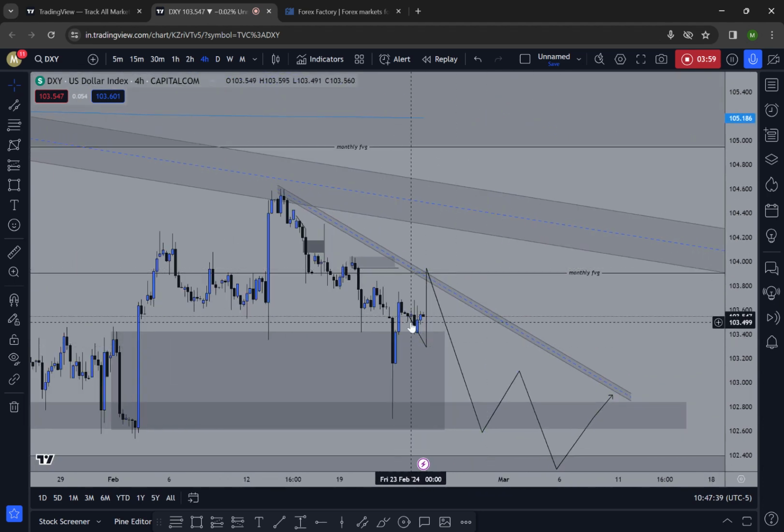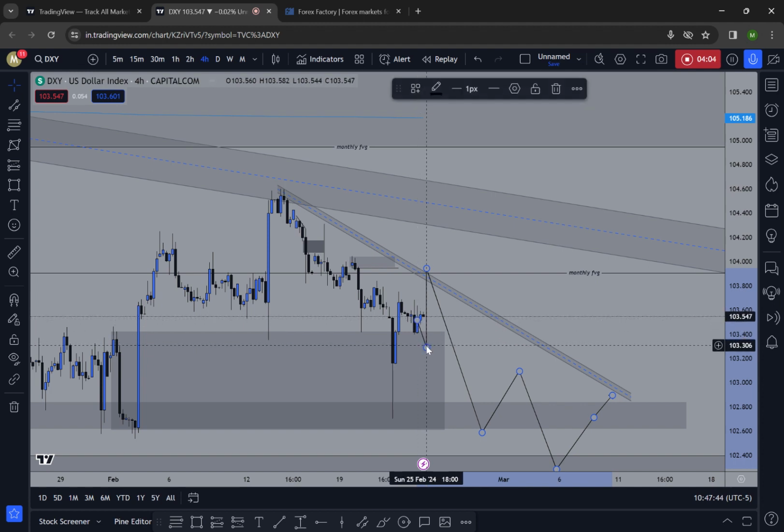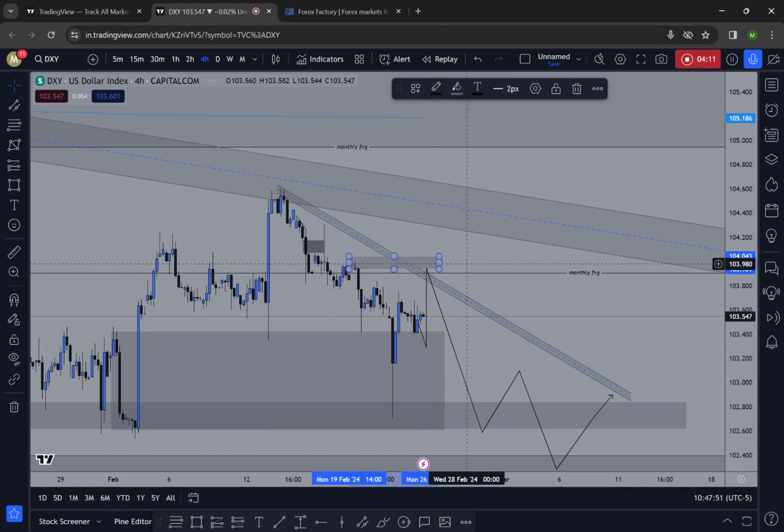Tomorrow during Asian session, we can expect a slow market. Maybe the Asian market will show some bearishness. Then after London and New York, we can expect a bullish move towards this 4-hour order block area. This is a major 4-hour order block area.